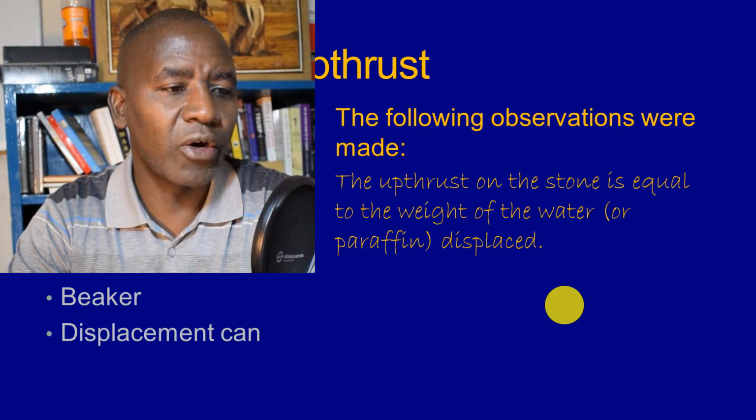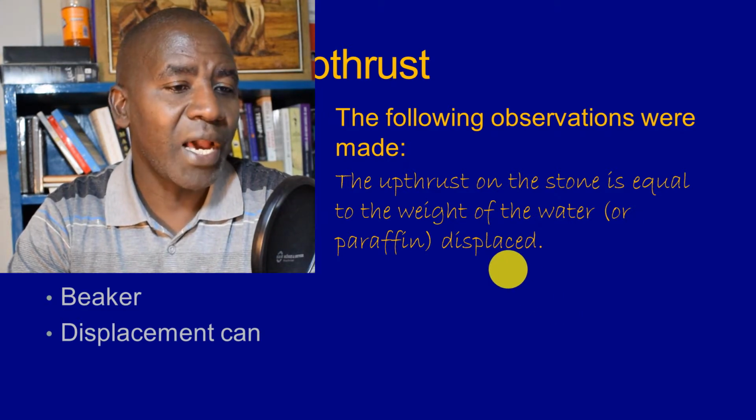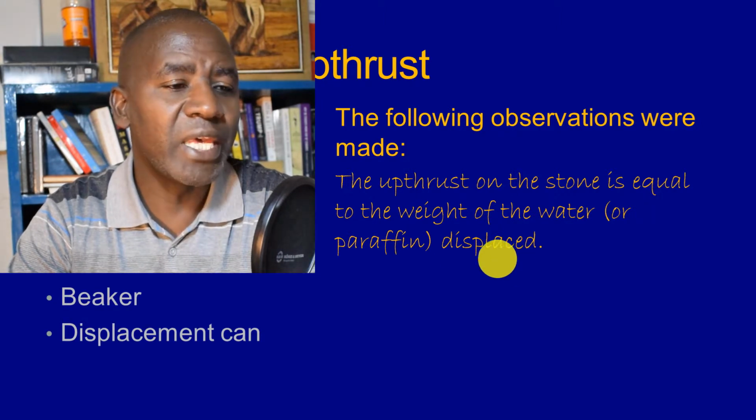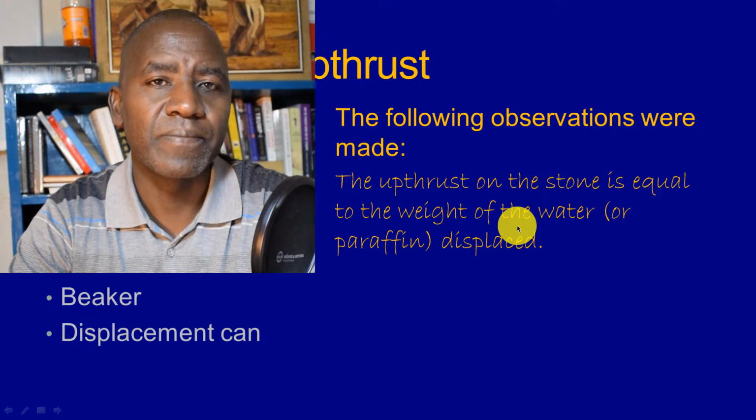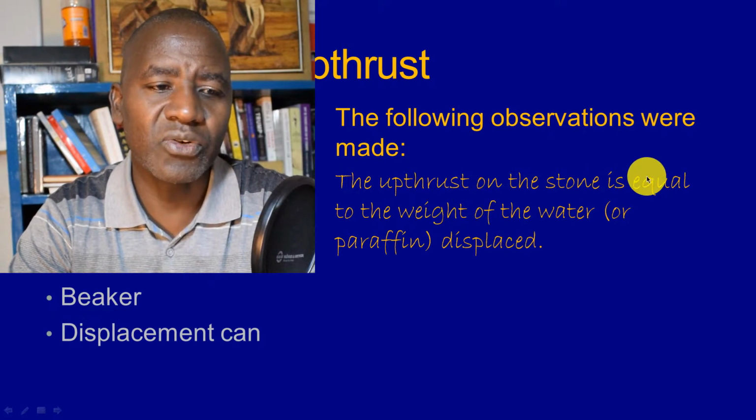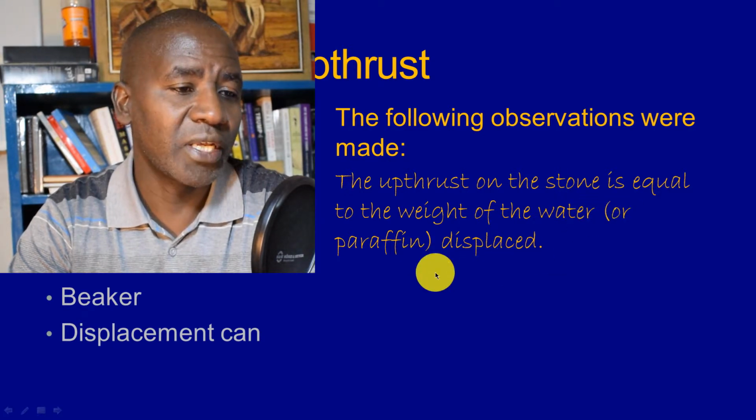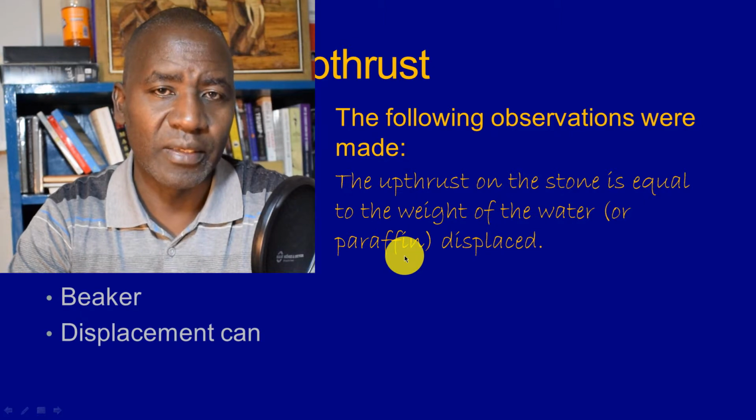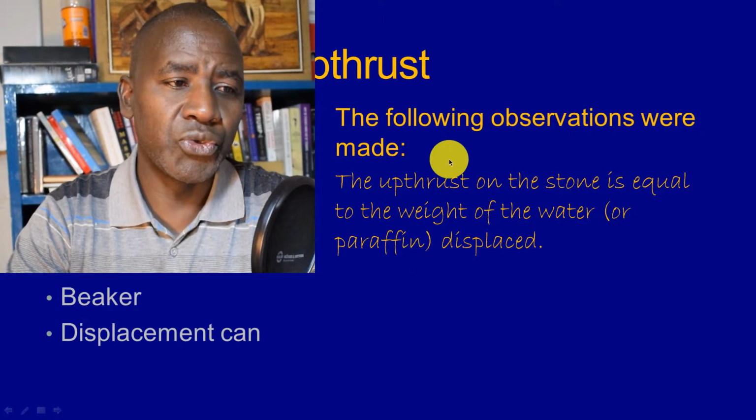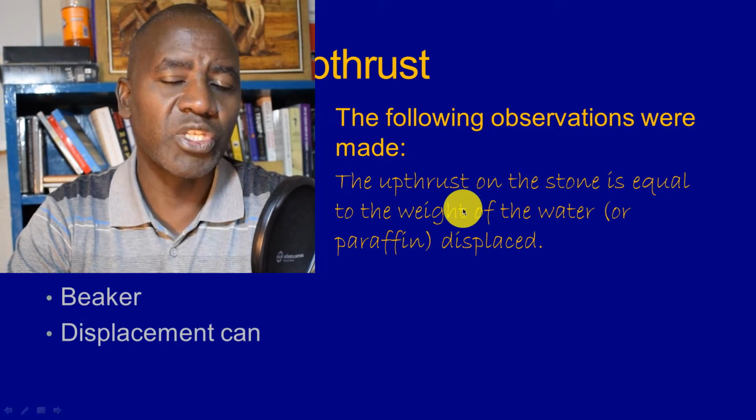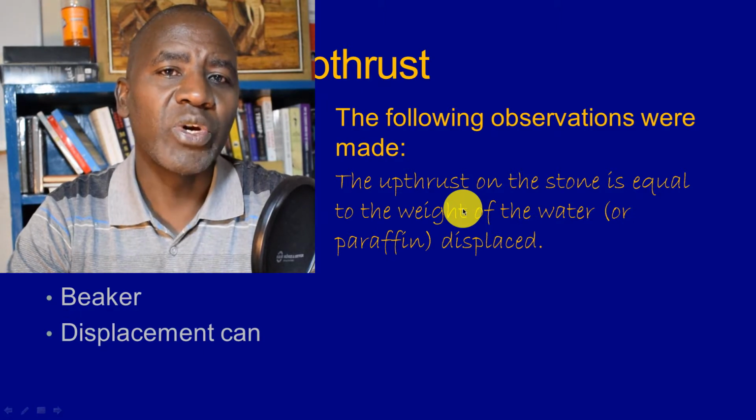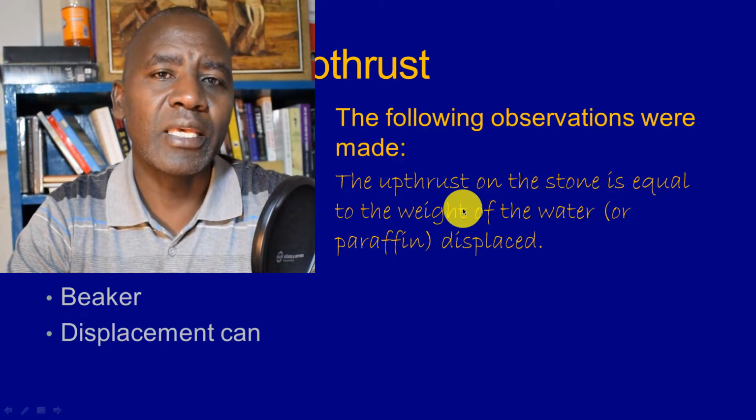From your finding, this is what you will observe. The upthrust on the stone will be equal to the weight of the water displaced. The upthrust on the stone will be equal to the weight of the water or the paraffin displaced, depending on what type of liquid you are using. This is what I wanted you to arrive at, because it leads us to a principle which we refer to as Archimedes' principle.